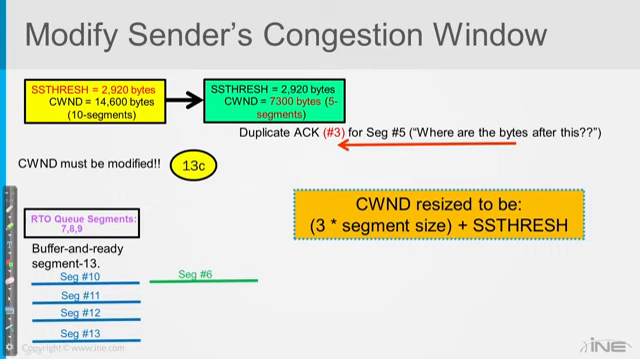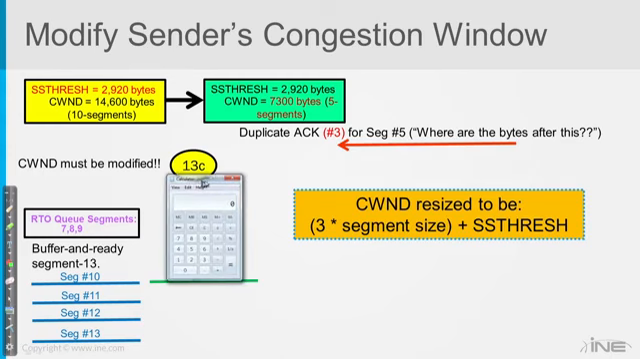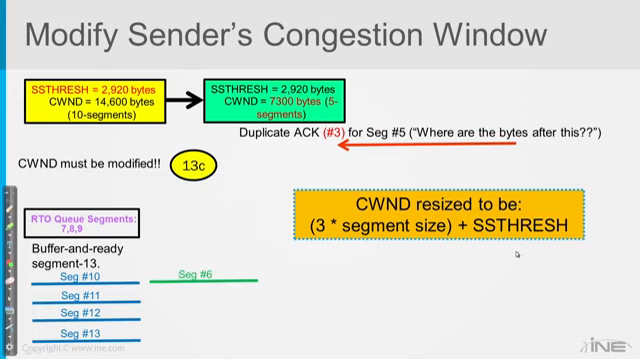So this isn't TCP's fault. This is Keith's fault in making these slides. So 1460 times 3 is 4380 plus slow start threshold, which is 2920. Okay, no, that is right. 7,300 bytes. Okay, my notes are wrong, but the slide is right, so good.